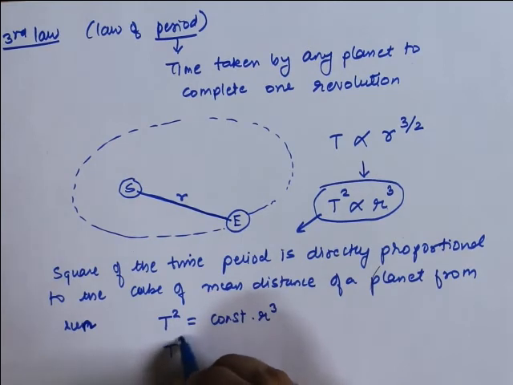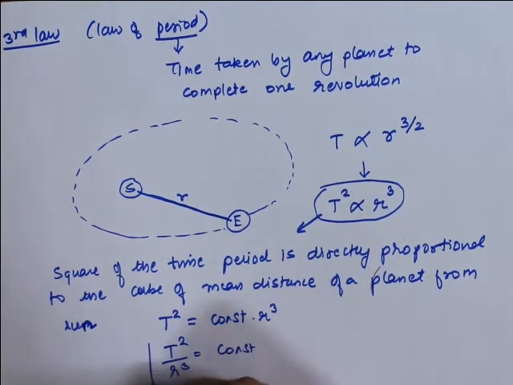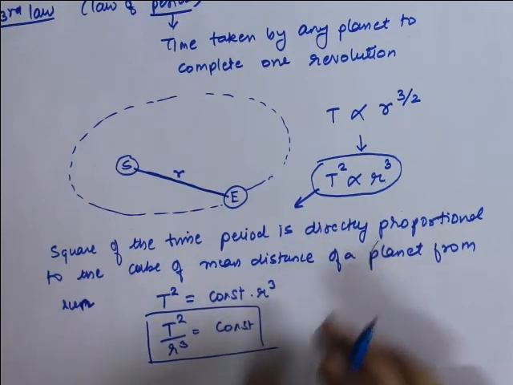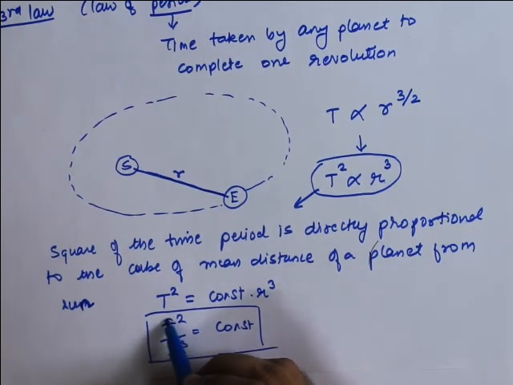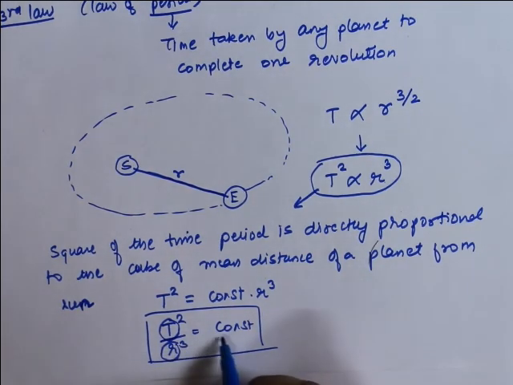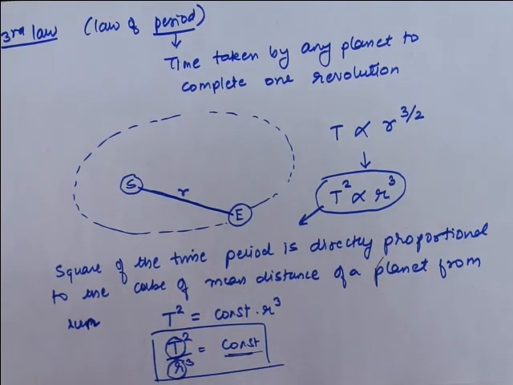If I bring r cube to the other side, I can say T squared over r cube is a constant. Now this relation is valid for any planet. Whatever is the time period of that particular planet, if you take the square, and whatever is the distance of that planet, if you take the cube, you will get some value, and that value is the same for all the planets. So this is all about Kepler's planetary laws.